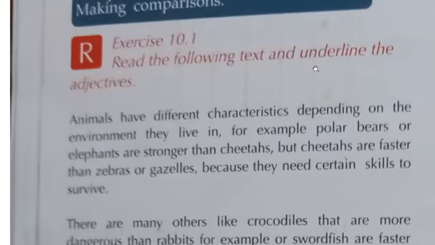It says exercise 10.1. Animals have different characteristics depending on the environment they live in. For example, polar bears and elephants are stronger than cheetahs, but cheetahs are faster than zebras or gazelles because they need certain skills to survive.